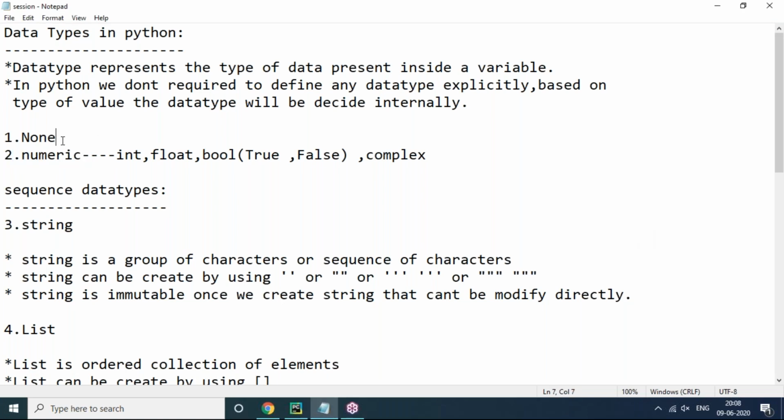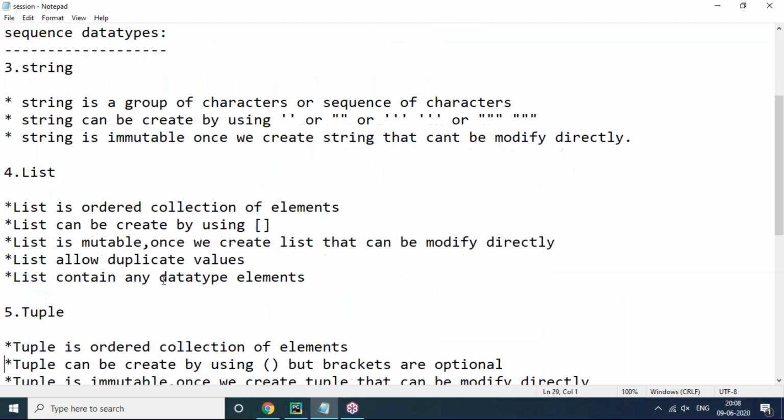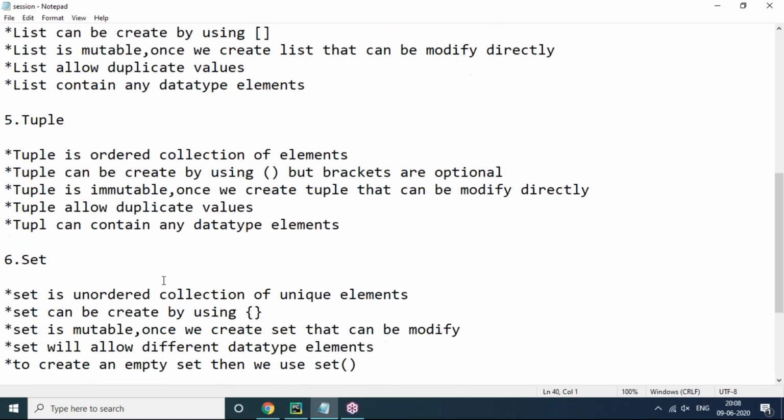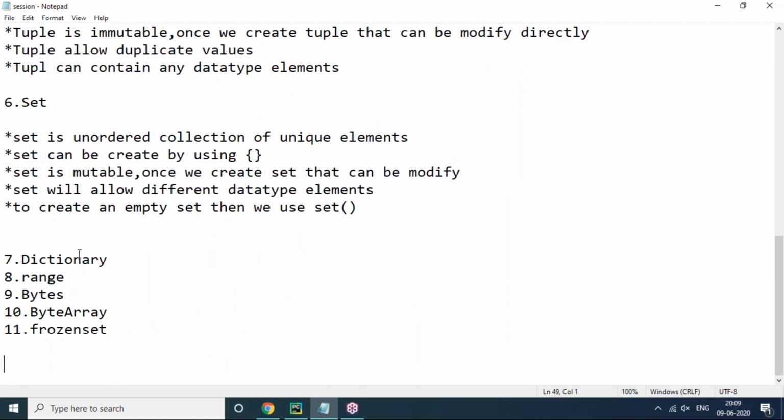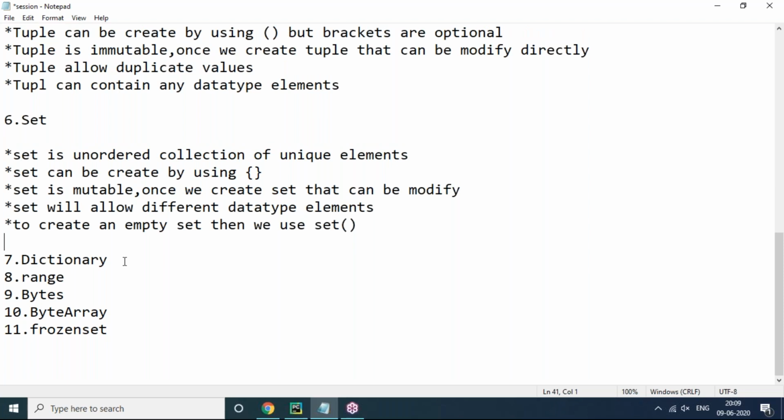These are the data types present in Python: none, numeric, int, float, bool, and complex. And we also have sequence data types like string, list, tuple, and also set. We discussed up to set in the last session, and today we will continue with the dictionary. What is a dictionary and how can we create a dictionary, we will discuss now.